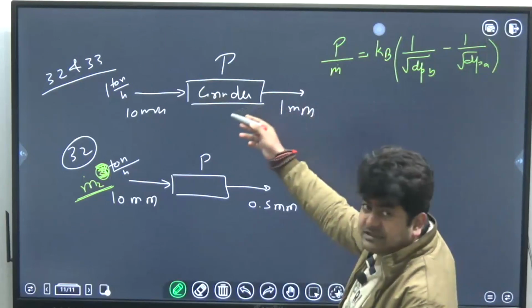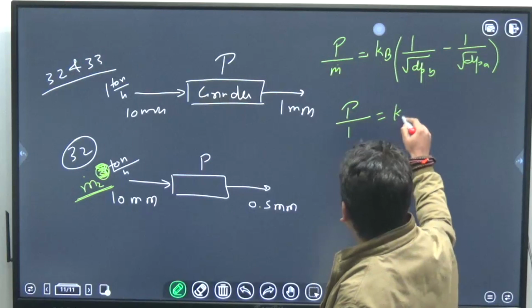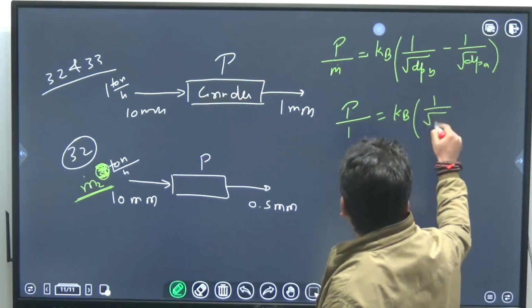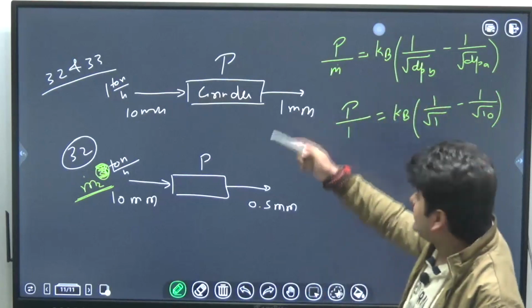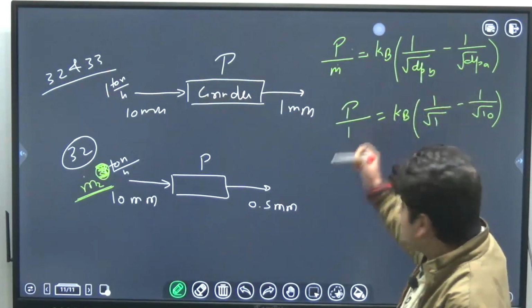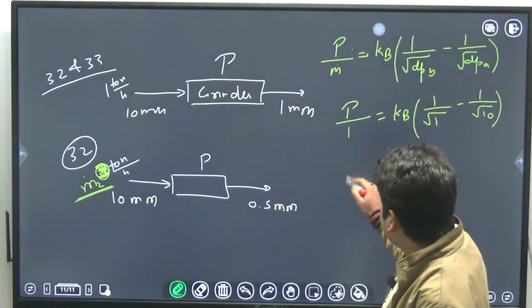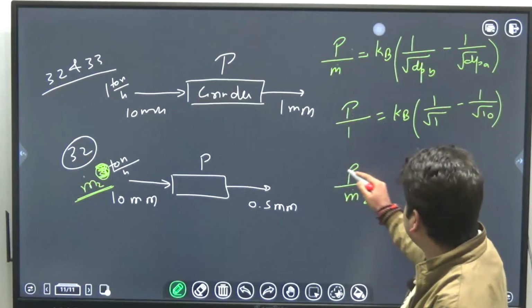Okay, so for first case you can put the values. Power required is something, flow rate is 1, this is Kb unknown, 1 minus 10. As we have in Bond's law, if this is in kilowatt and tons per hour, then it has to be in mm. So this is already in mm. For second case, let's say the flow rate is m2, power required is same P.